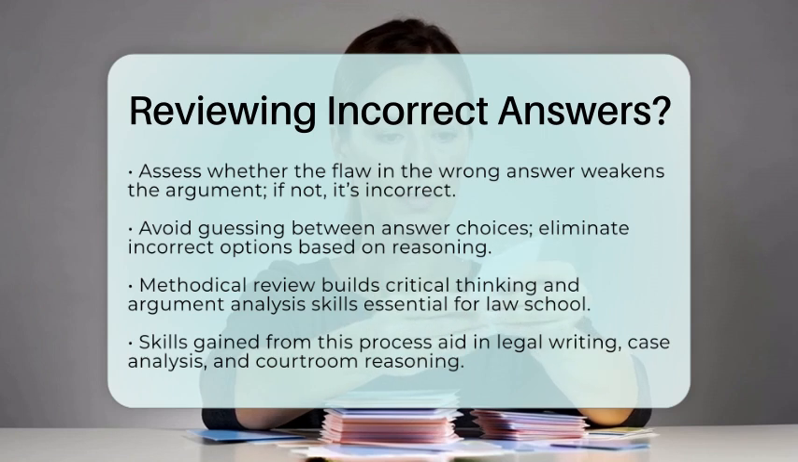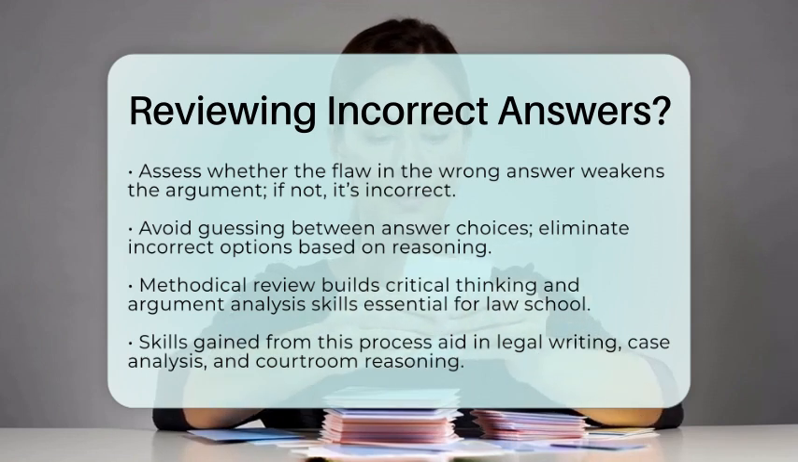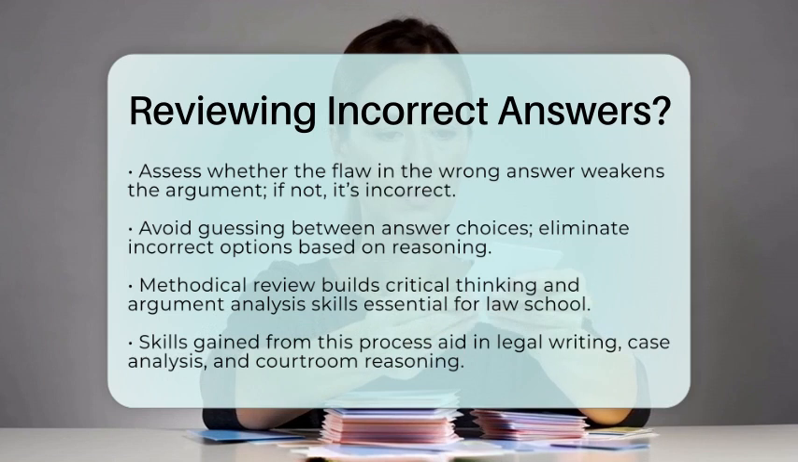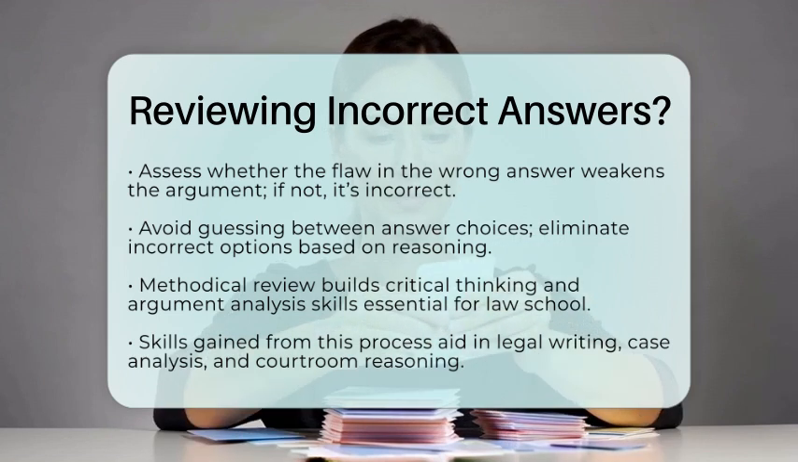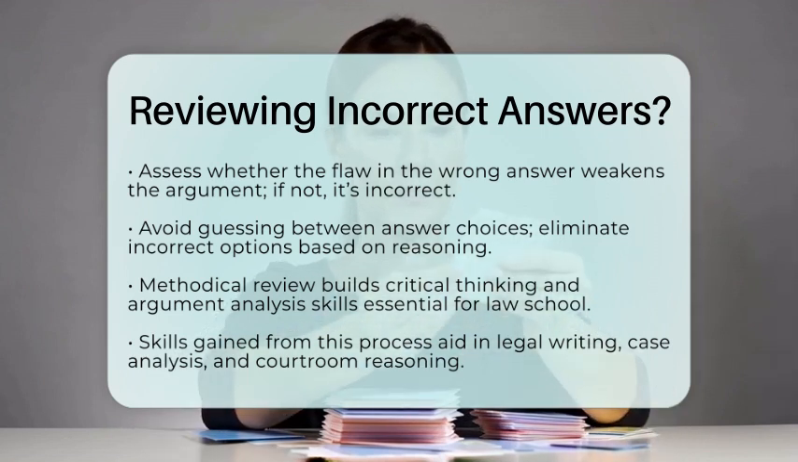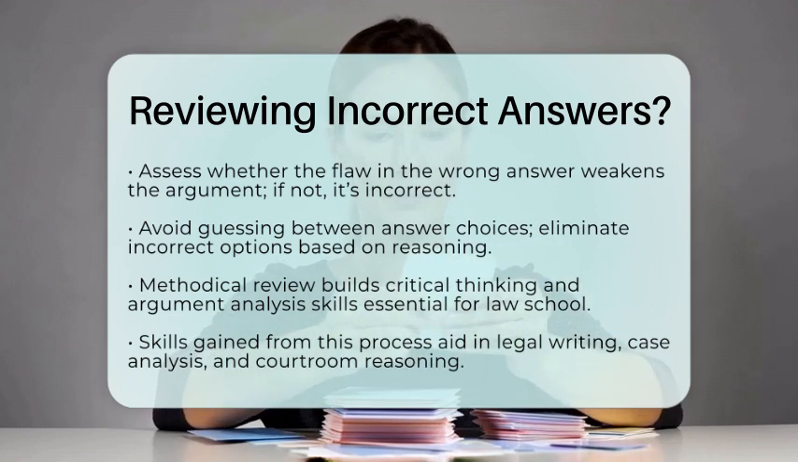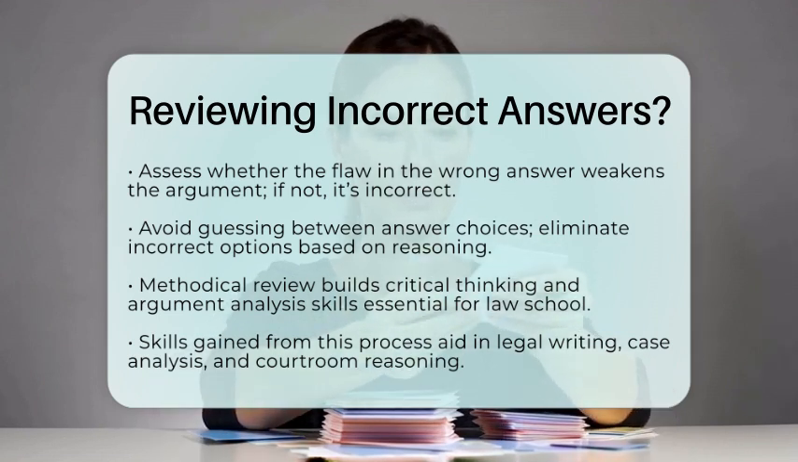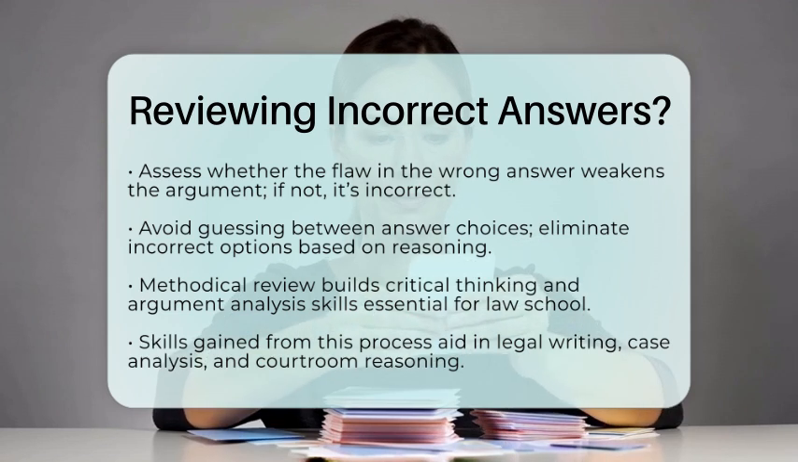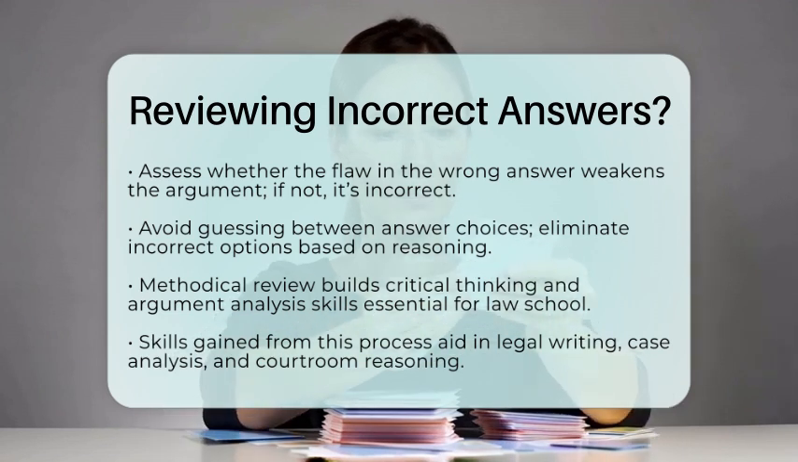In essence, reviewing incorrect answers involves breaking down the argument structure, pinpointing specific reasoning flaws, and understanding why wrong answers fail. Using tools like a wrong answer journal can help you learn from your mistakes. This approach aligns closely with the analytical skills expected in law school.